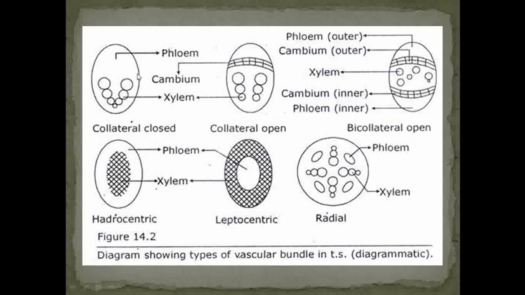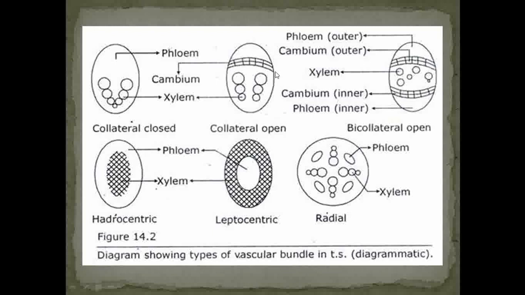Then the next one is the collateral open type of vascular bundle. So see what the difference is between collateral closed and collateral open. The collateral open type of vascular bundle shows the presence of a cambium region in between the phloem and xylem. This is called a collateral open type of vascular bundle, in which the xylem is present at the base and the cambium is present at the apical region.